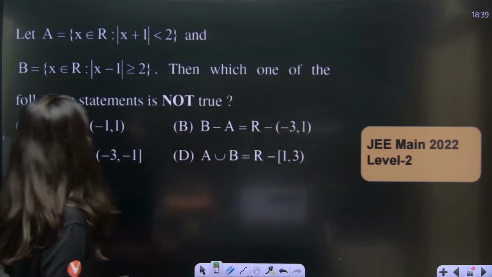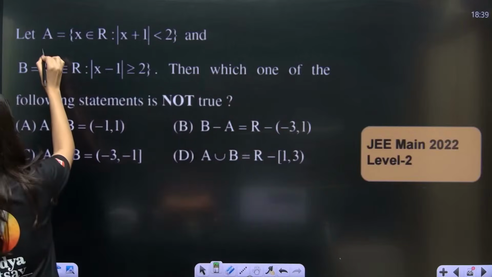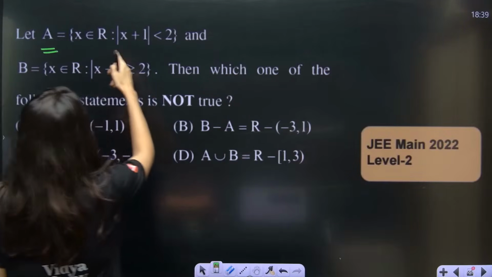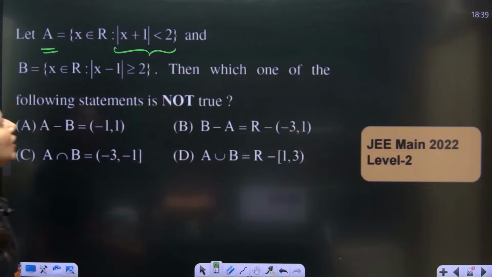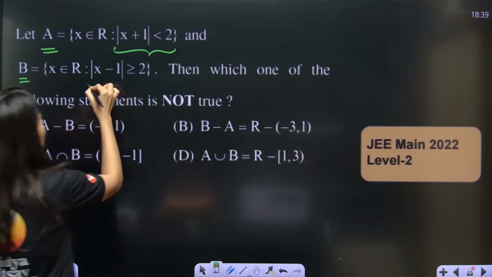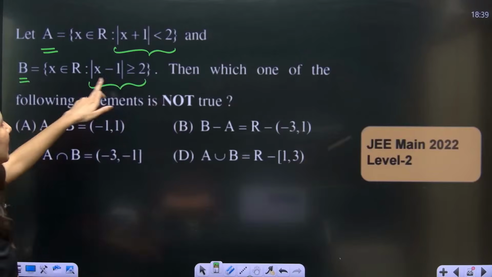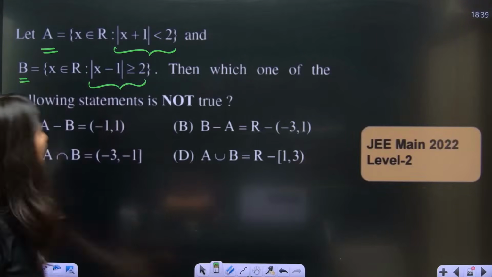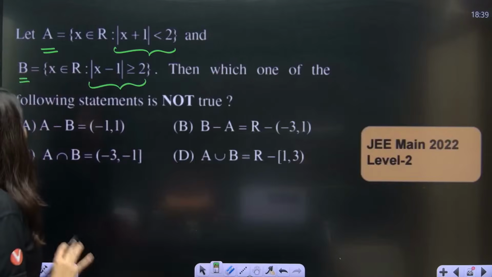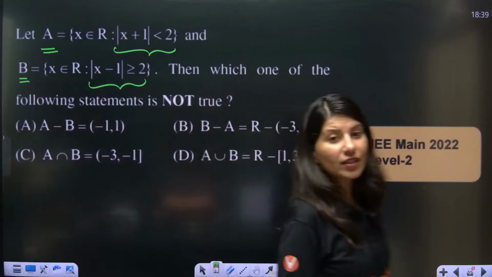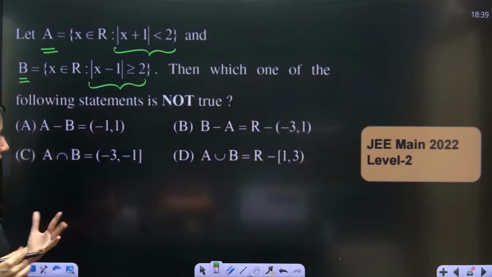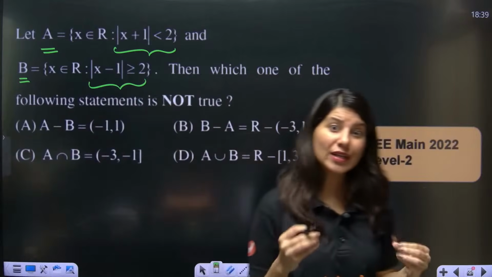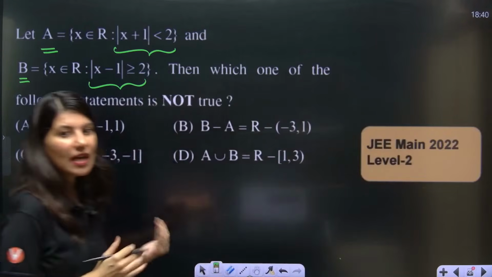So talking about weightage of a single chapter is not as simple as it seems. Let's start. This is your set A, and set B is all the values of x which will satisfy this inequality. Which one of the following statements is not true? The question is not that difficult, but it is slightly confusing, although it is from the sets chapter.